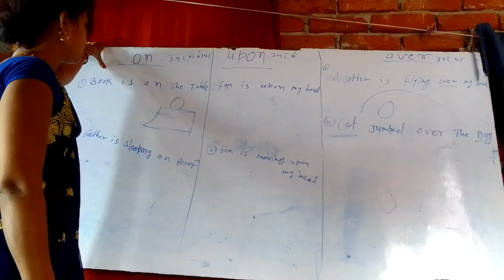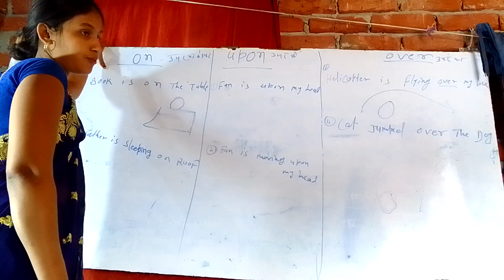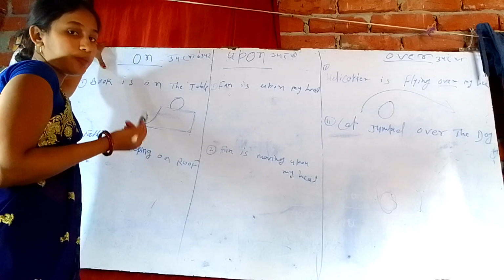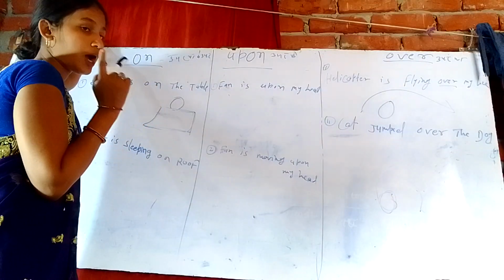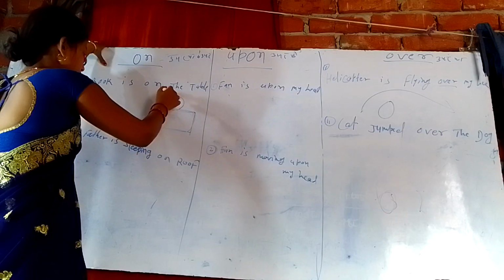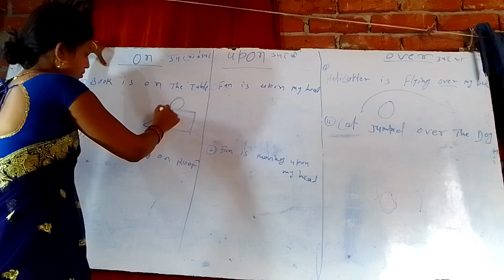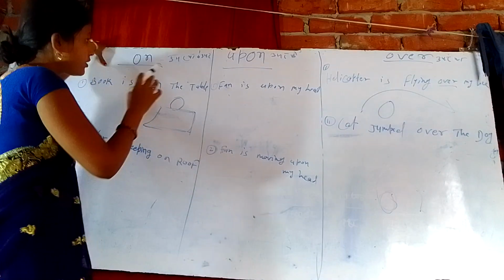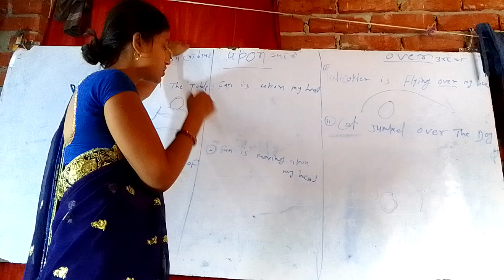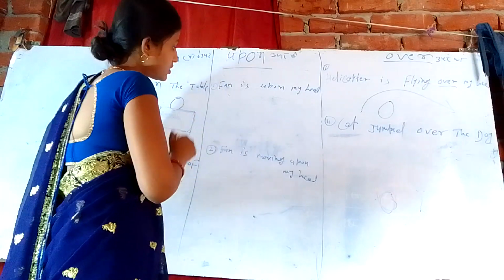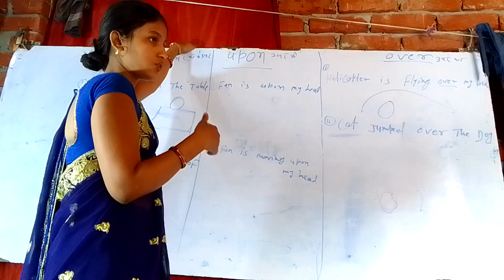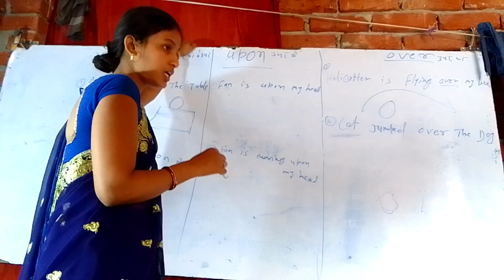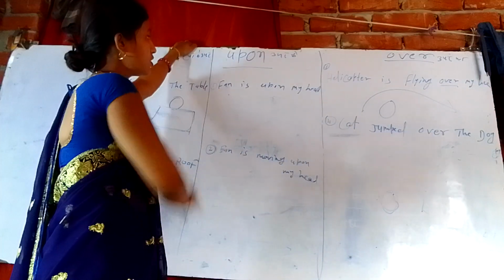If you make the translation and "ke upar" comes, then you have to use on, upon, or over, but remember: if anything is touching, then use on. If it is not touching and does not go to any side, staying in one place, then use upon.